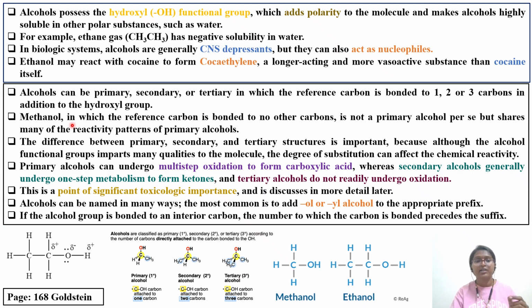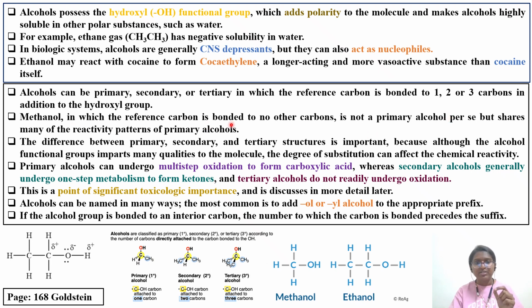So again, I'll tell you. Alcohols can be primary, secondary, or tertiary, in which the reference carbon is bonded to one, two, or three carbons in addition to the hydroxyl group. In primary, secondary, and tertiary alcohols, one single OH group is attached. In addition, how many methyl groups are attached to the central carbon is going to decide whether it is primary, secondary, or tertiary. This is the concept you have to remember.